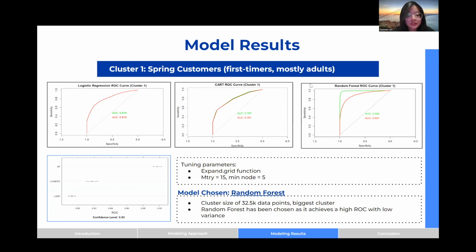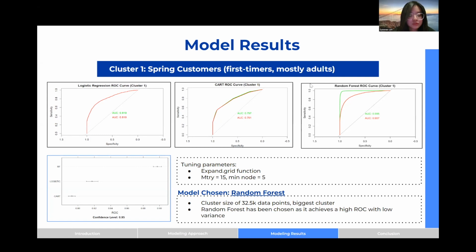So firstly, for the first cluster, which consists of mostly adults who are first-timers arriving in spring, it's the biggest cluster derived from our dataset with 22.5K data points. After predicting our models on the train and test set, we decided that the most suitable model for this cluster is random forest. The reason why we chose this model is because the variance across the five-fold cross validation is low as compared to the other two.